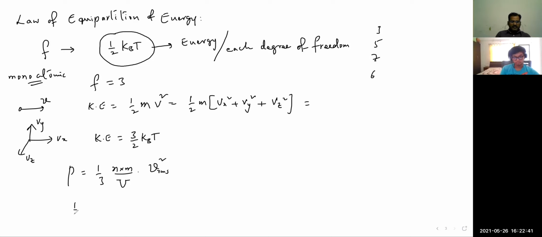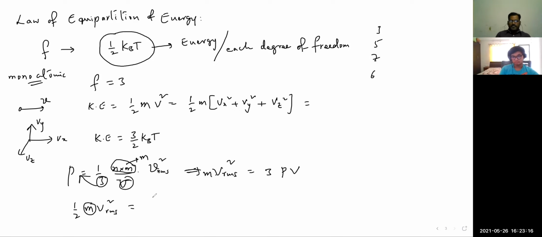Now half m v square I want. That means here this can be arranged like this. This N is the total number of molecules I will take here. So from this expression, first I can write m V_rms square is equal to 3PV. Now I want half m v square, so both sides I multiply with half.